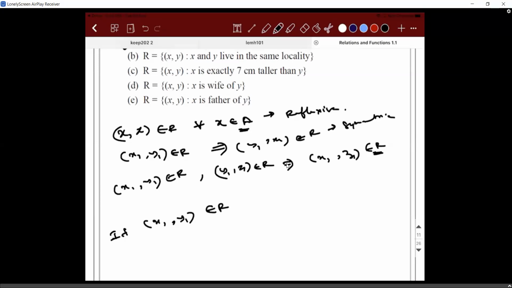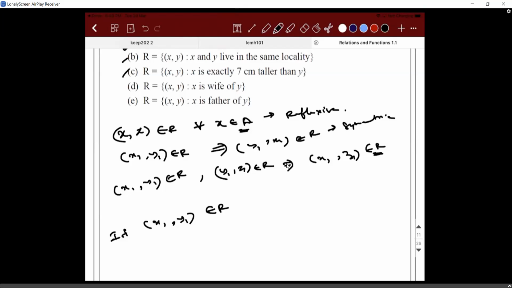If it has to be symmetric, then how should the question be given? The difference between their height is 7 centimeter, then it is possible. But here it is a relative condition. One has to be taller than the other. So vice versa will not exist. Guys are able to understand, right? Now what about transitive? Not transitive. You know the logic for it. Everyone convinced, right? So it's not reflexive, not transitive, not symmetric.